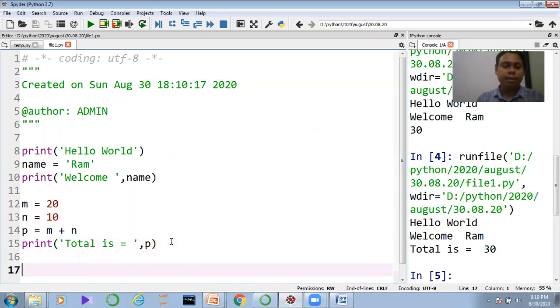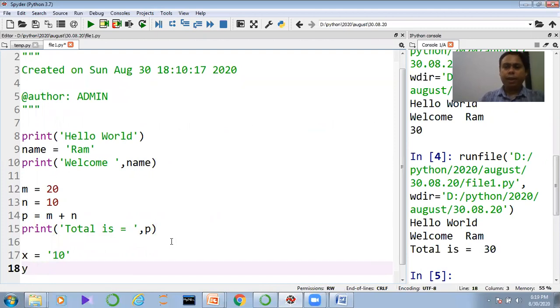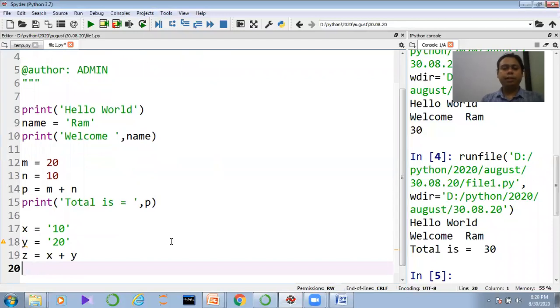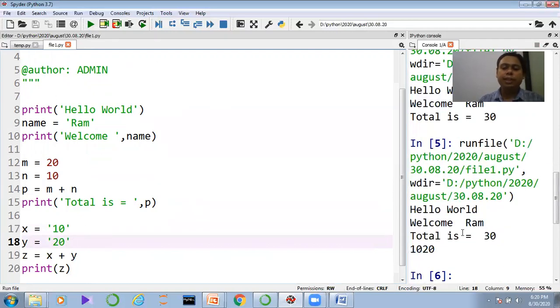Now suppose I declare x equal to, in brackets, 10, y equal to, in brackets, 20, and z equal to x plus y. Then I declare print z, right? Then what would be the expected answer? Now see, I have defined single quote 10, single quote 20. Now let us execute the code. You will see the answer 1020.